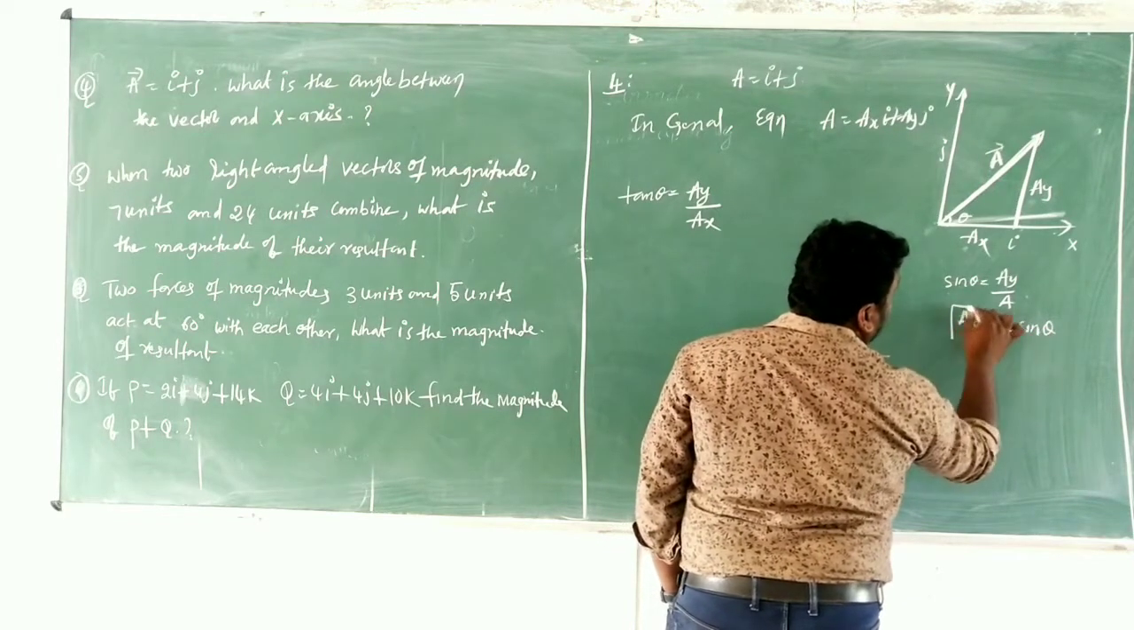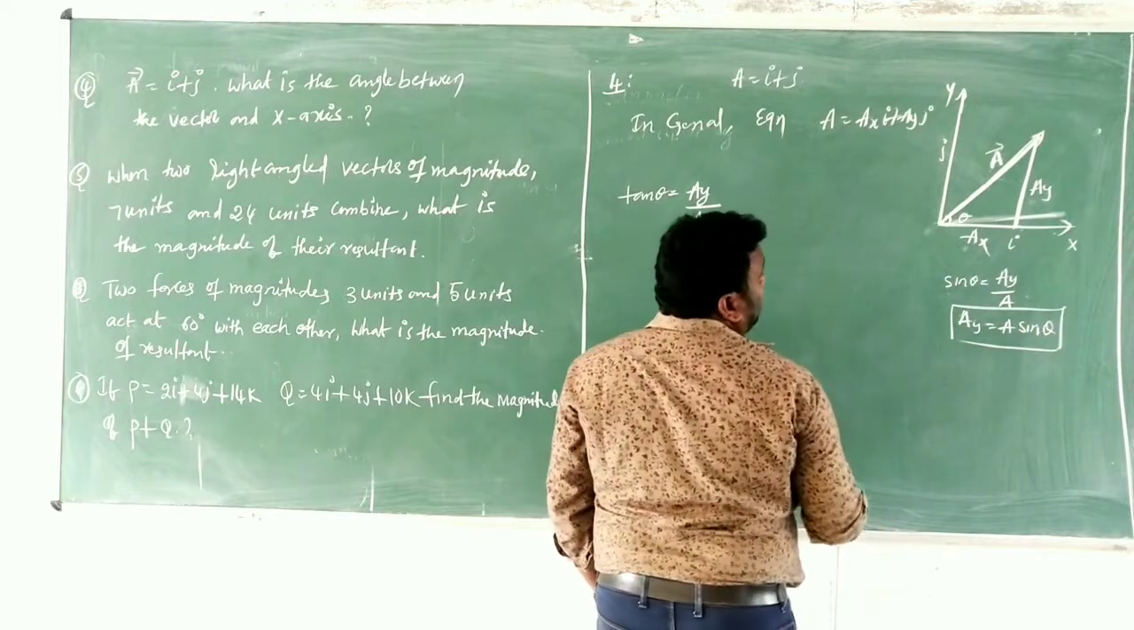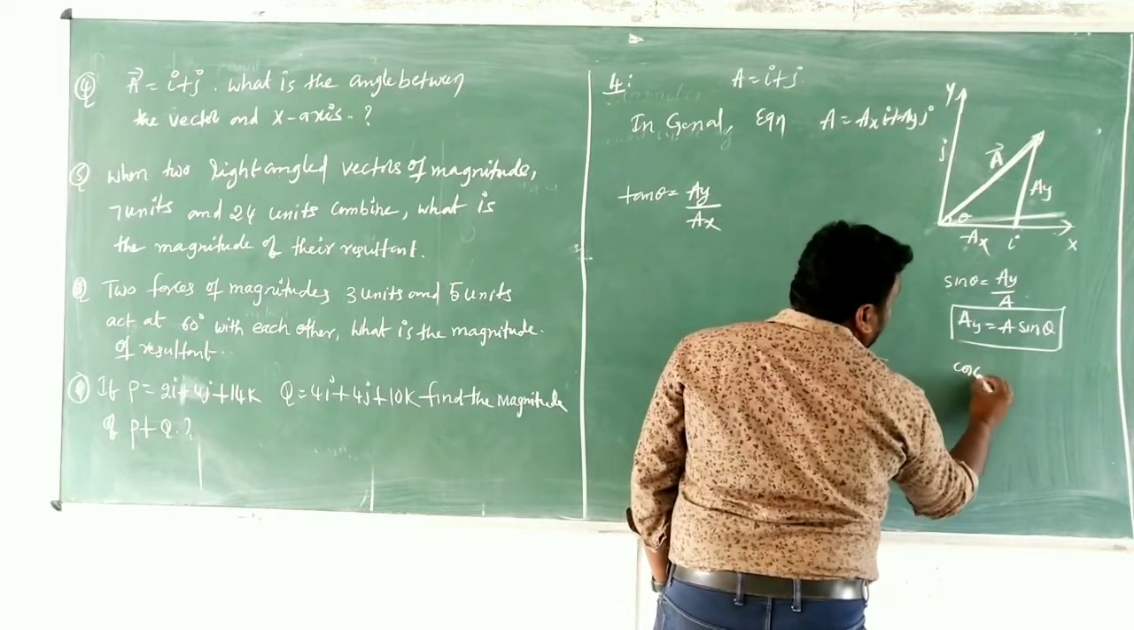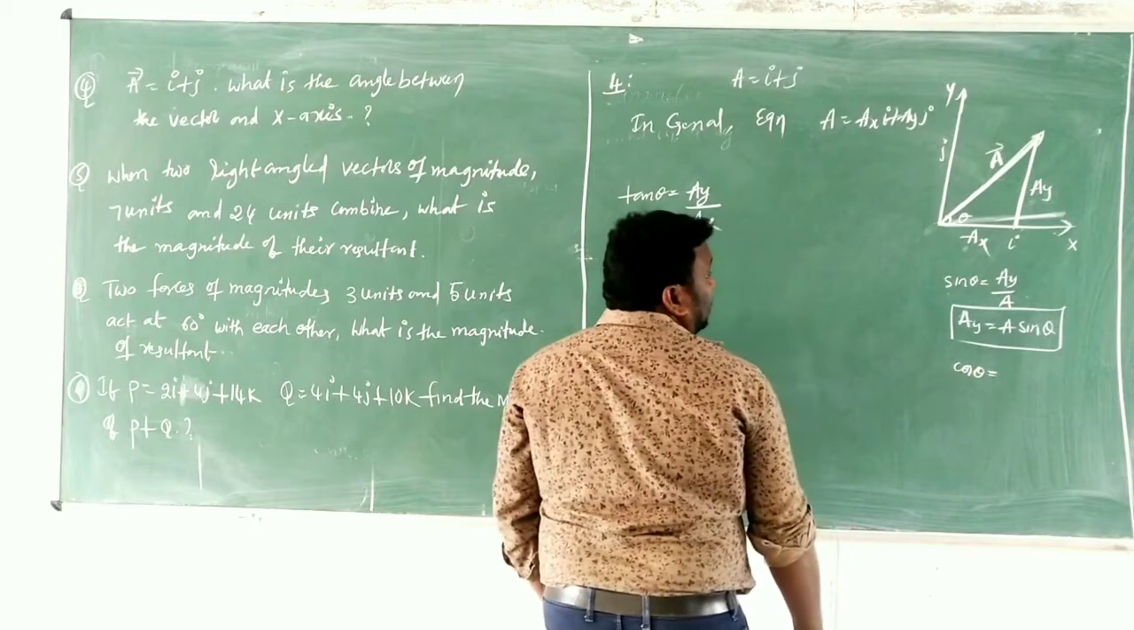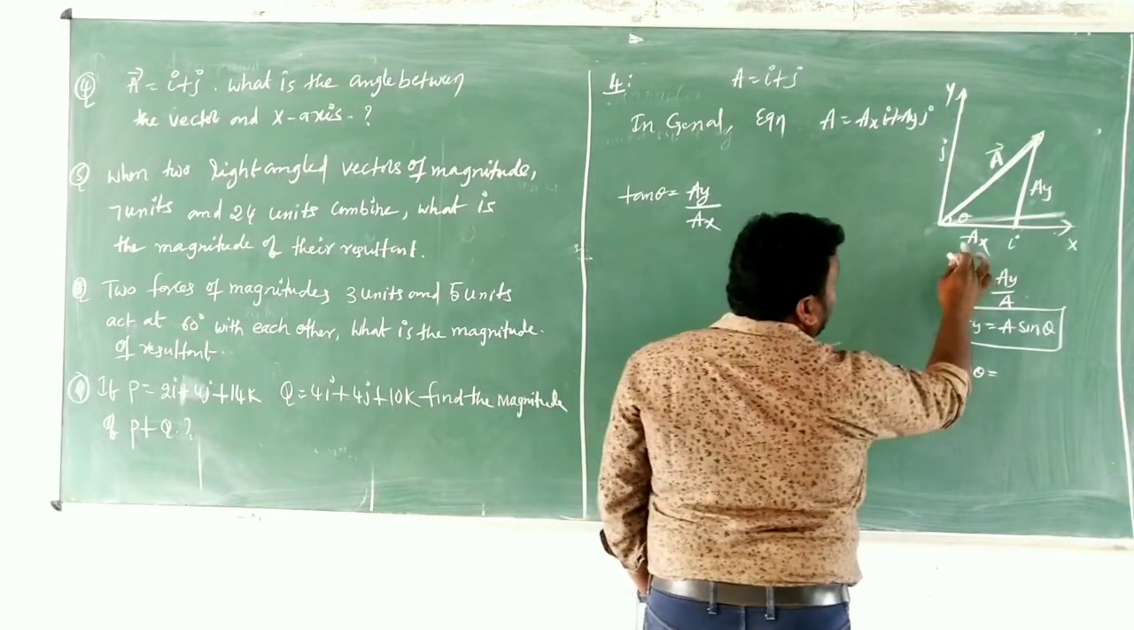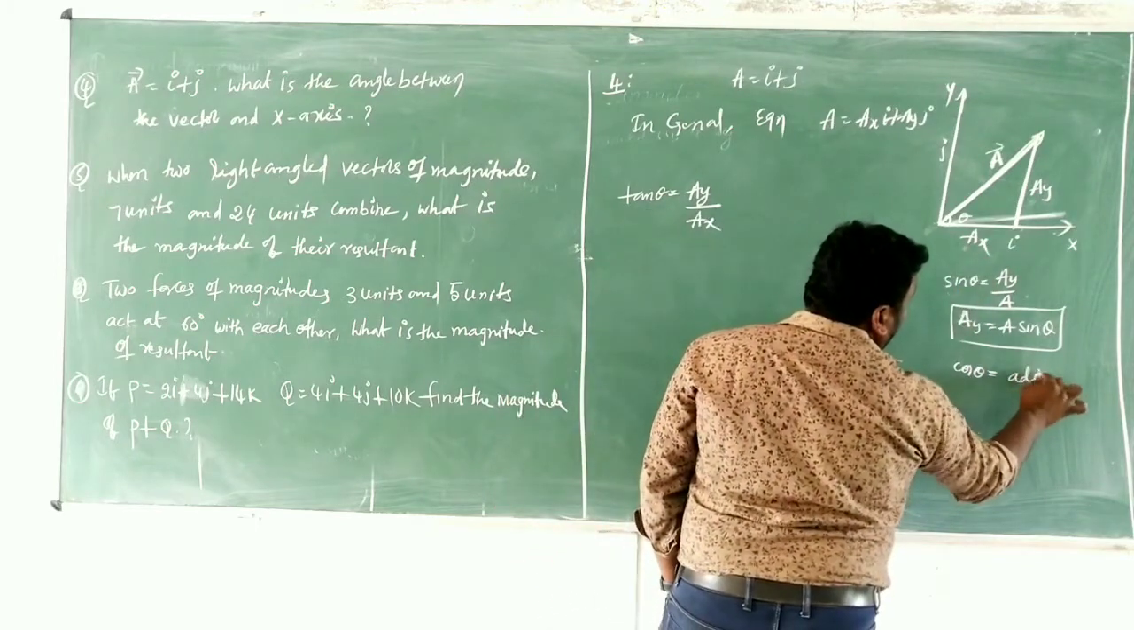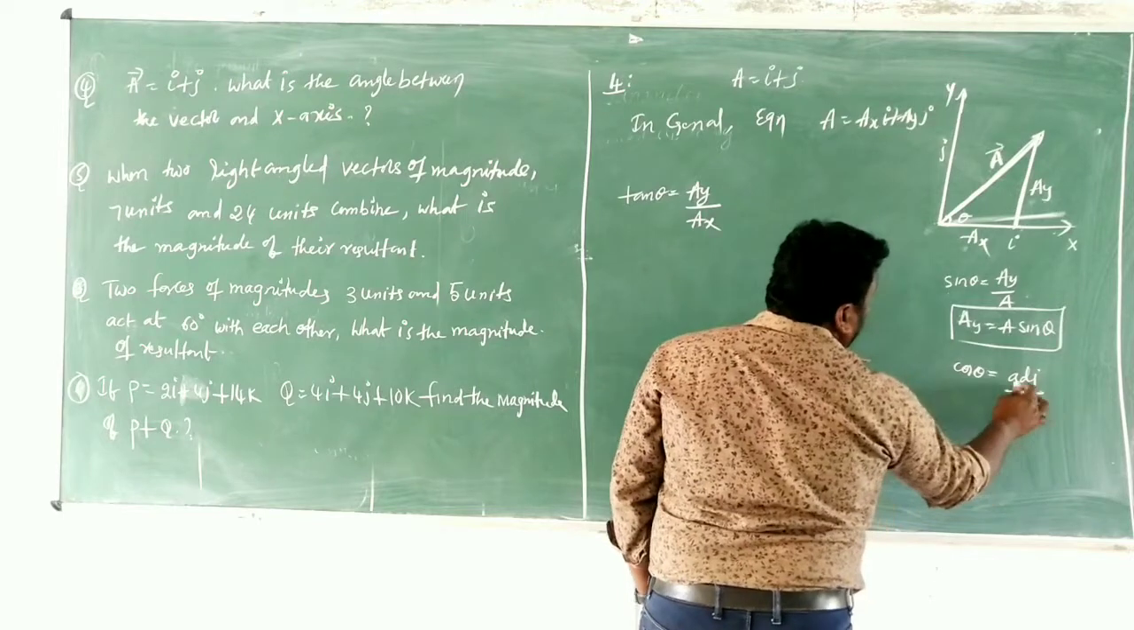It is clearly explained in the particular video. Okay? And similarly here we write cos theta is equal to what, children? Cos theta is equal to adjacent side by hypotenuse. What is the adjacent side?